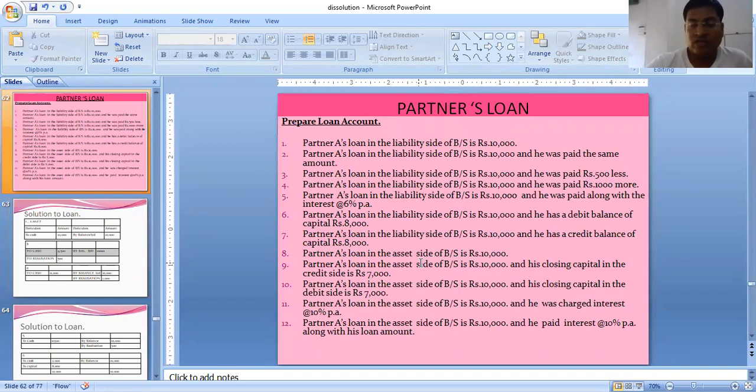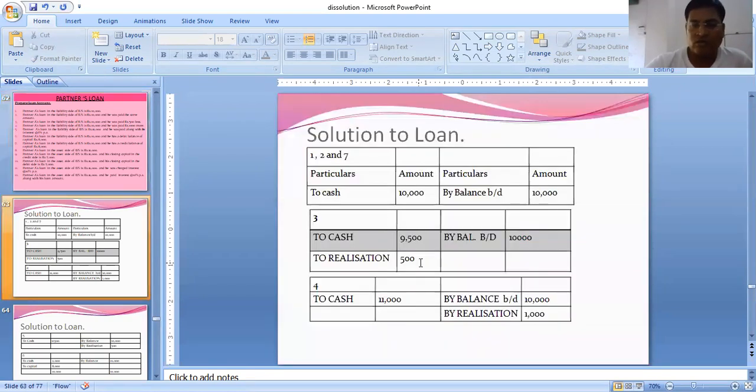Next, number 4. Partner A's loan on the liability side is 10,000 and he was paid 1,000 more. So on the liability side, first of all, we have to close it by balance brought down 10,000. We are paying 11,000 because we are paying 1,000 more. That means there's a loss. That loss is realization account 1,000. Instead of 10,000, we are paying 11,000, 1,000 more. Next is what?